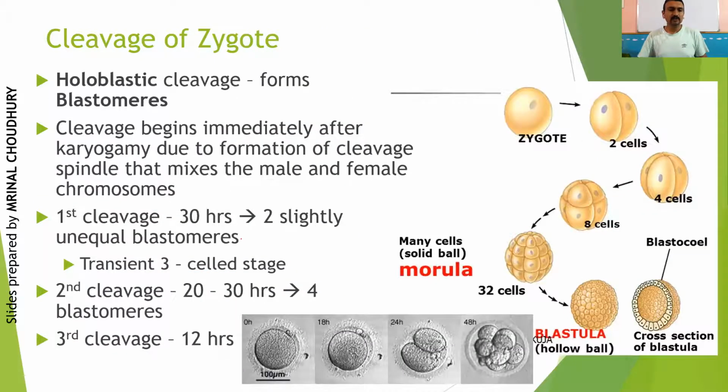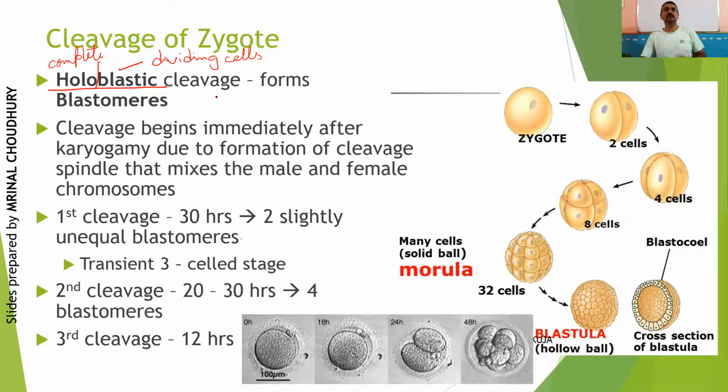Now, about the cleavage division, we call these cleavages holoblastic cleavage. The word holo basically means complete, okay? And blast basically means the dividing cells. The cells which are dividing are formed as a result of complete division.